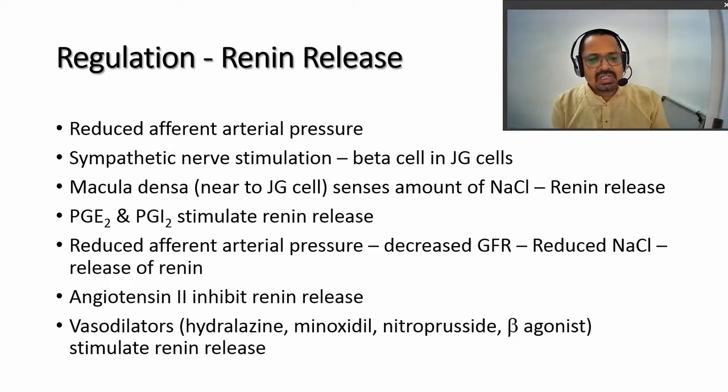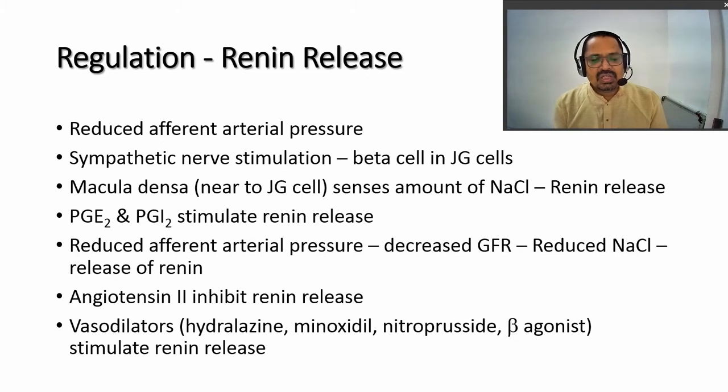Then prostaglandin E2 and I2 also stimulate the renin release. We have already seen this action of prostaglandins in the previous presentation. Reduction in afferent artery pressure decreases the glomerular filtration rate. That is, if afferent arterial pressure is reduced, due to the difference between afferent and efferent artery diameter there is a creation of a pressure, and if that pressure is decreased, then there is a decrease in GFR, and due to that the reduction in sodium chloride amount will be there, and this also acts as a stimulant for the renin release.